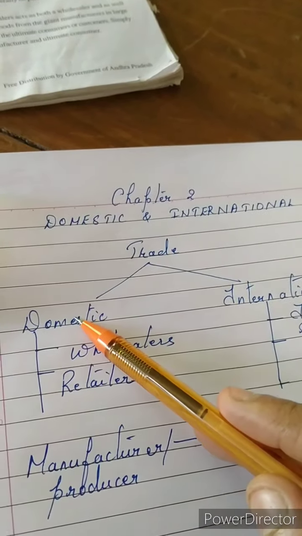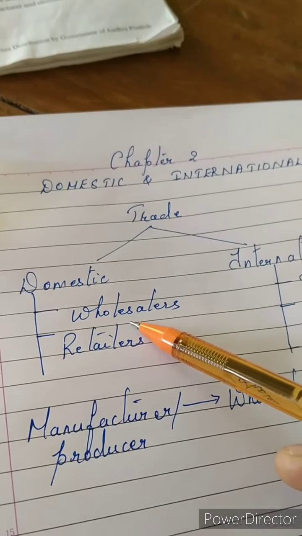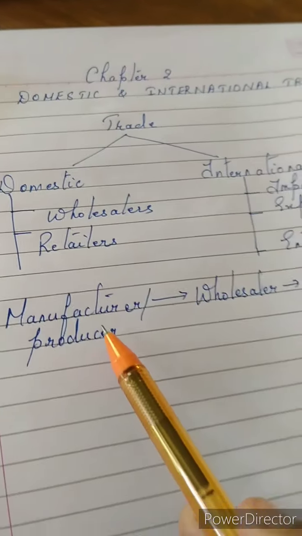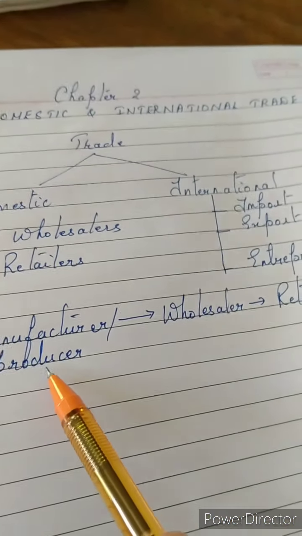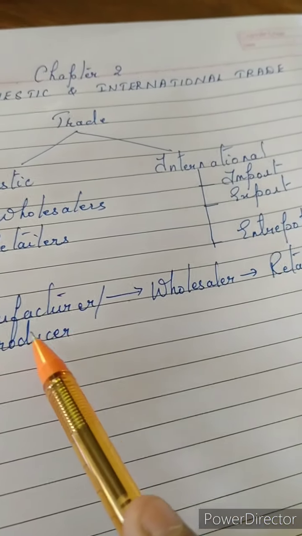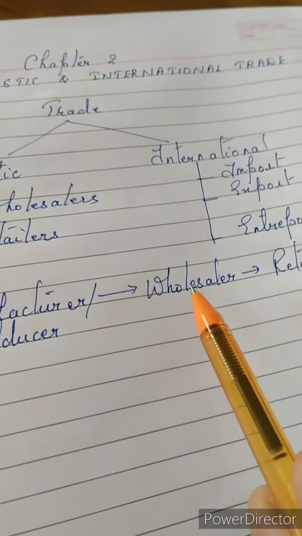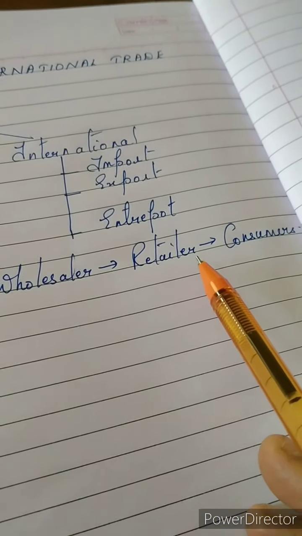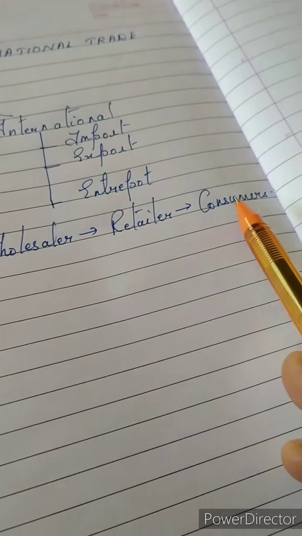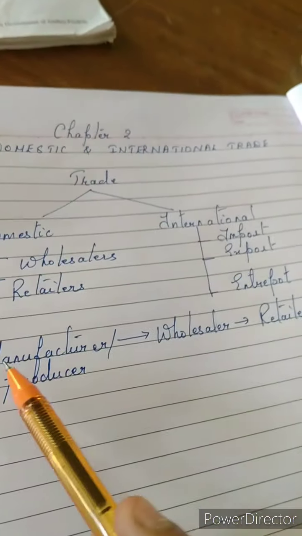Trade is divided into domestic and international. In domestic trade, you have learned the different kinds of traders, wholesalers and retailers. So in the distribution chain, if you see, the manufacturer or the producer is the seller, and the buyer is the wholesaler. So the wholesaler is buying from the producer and is selling to the retailer, and the retailers are buying from the wholesaler and they are selling to the consumers.